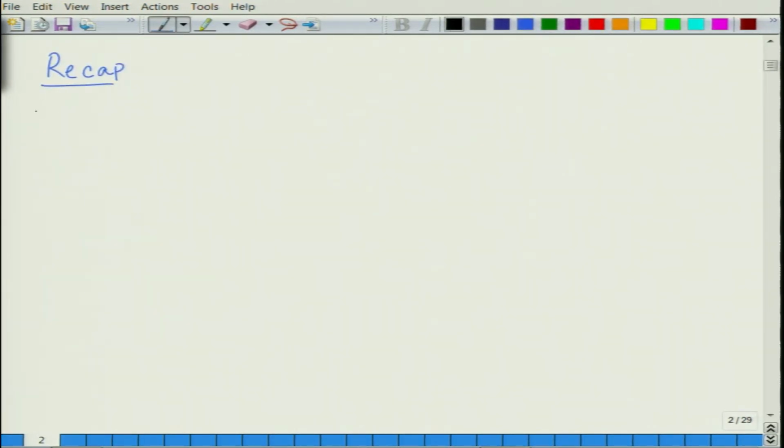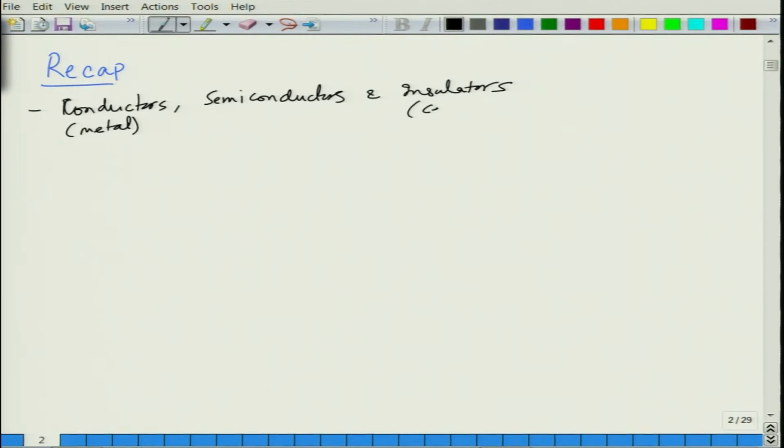In the last lecture we gave a brief introduction of conductors, semiconductors and insulators. By and large, most metals are conductors, semiconductors are known by themselves, and insulators are ceramics, glasses, plastics, by and large.